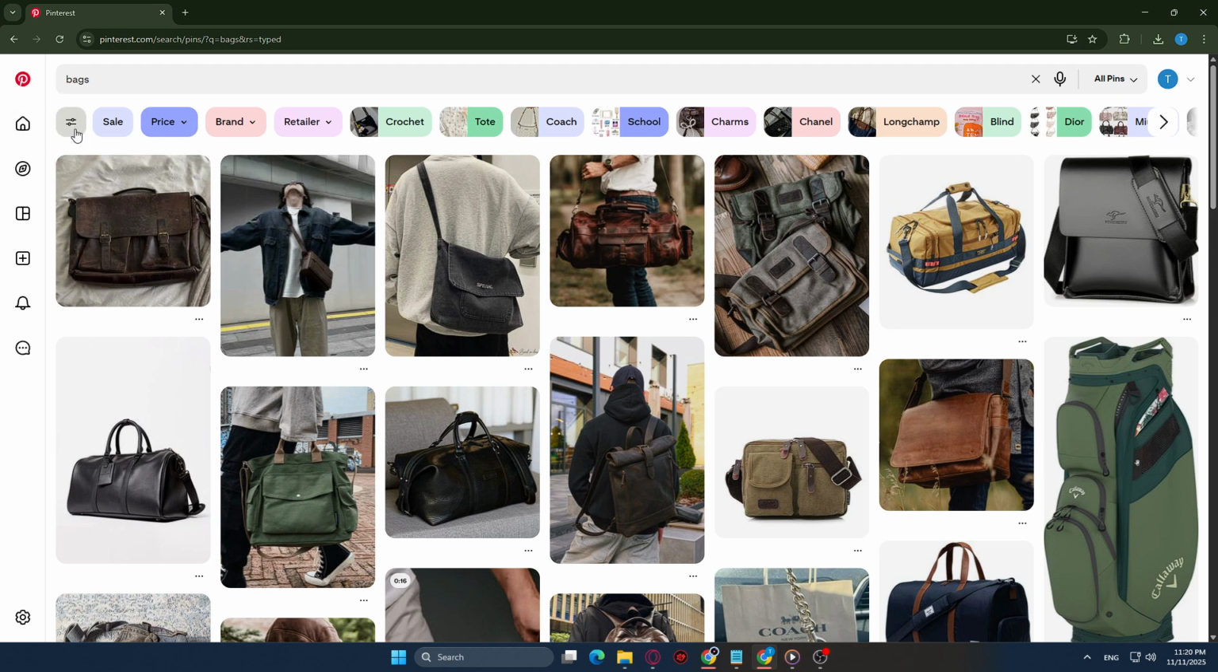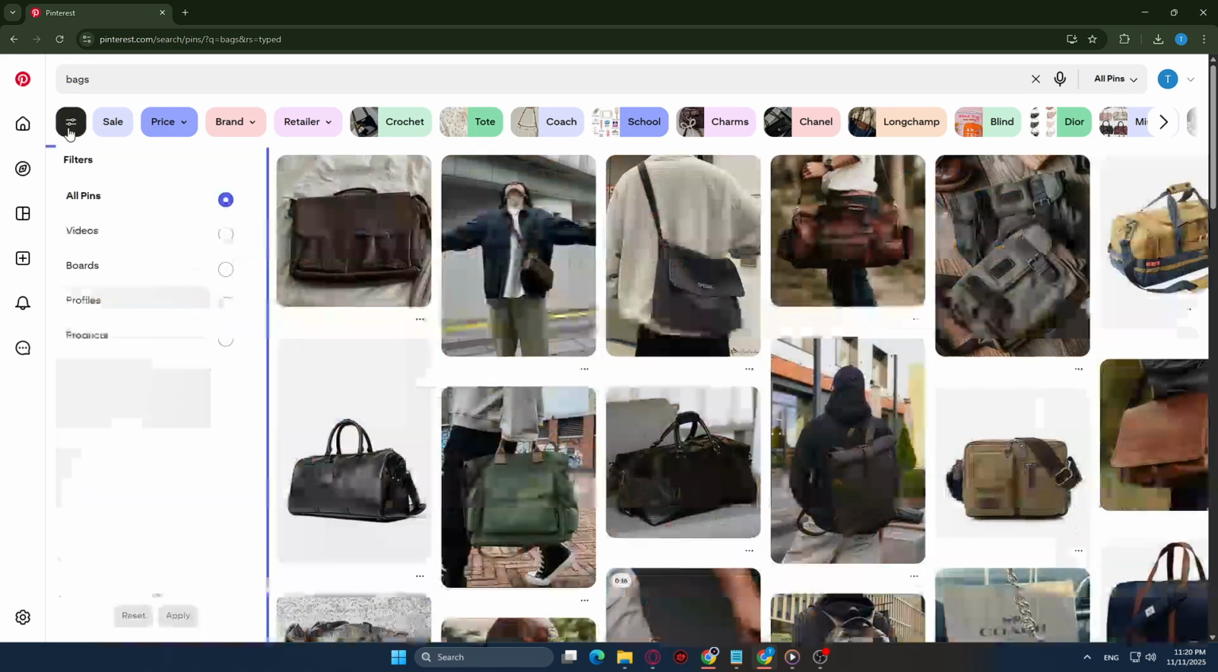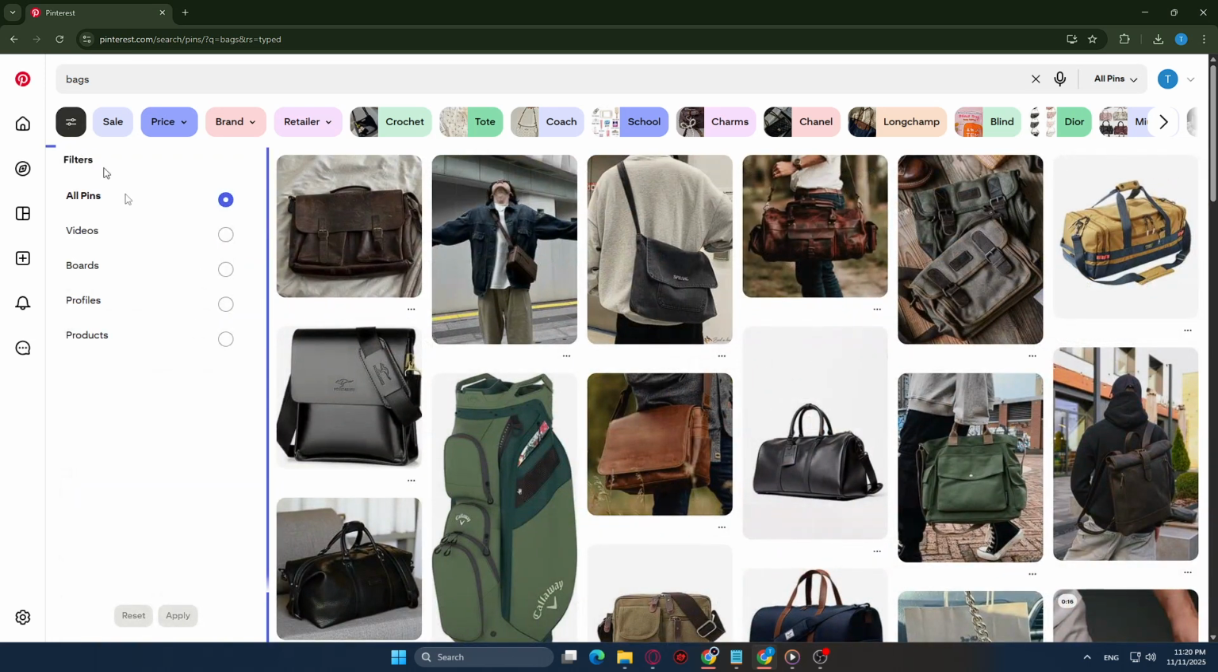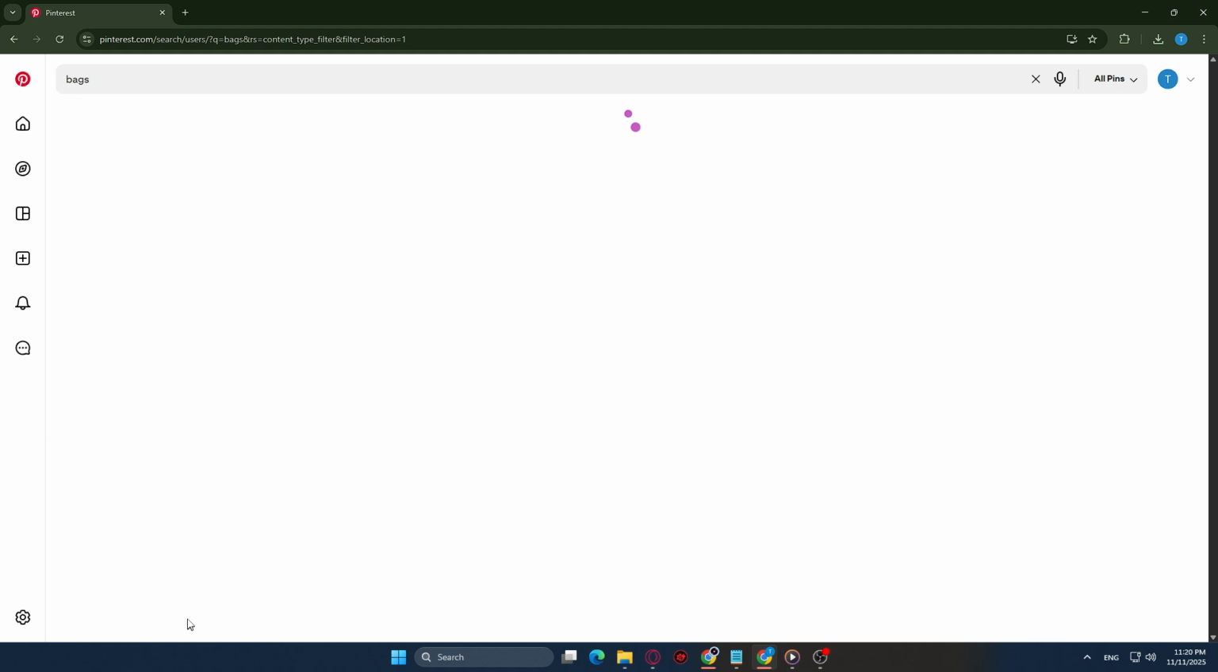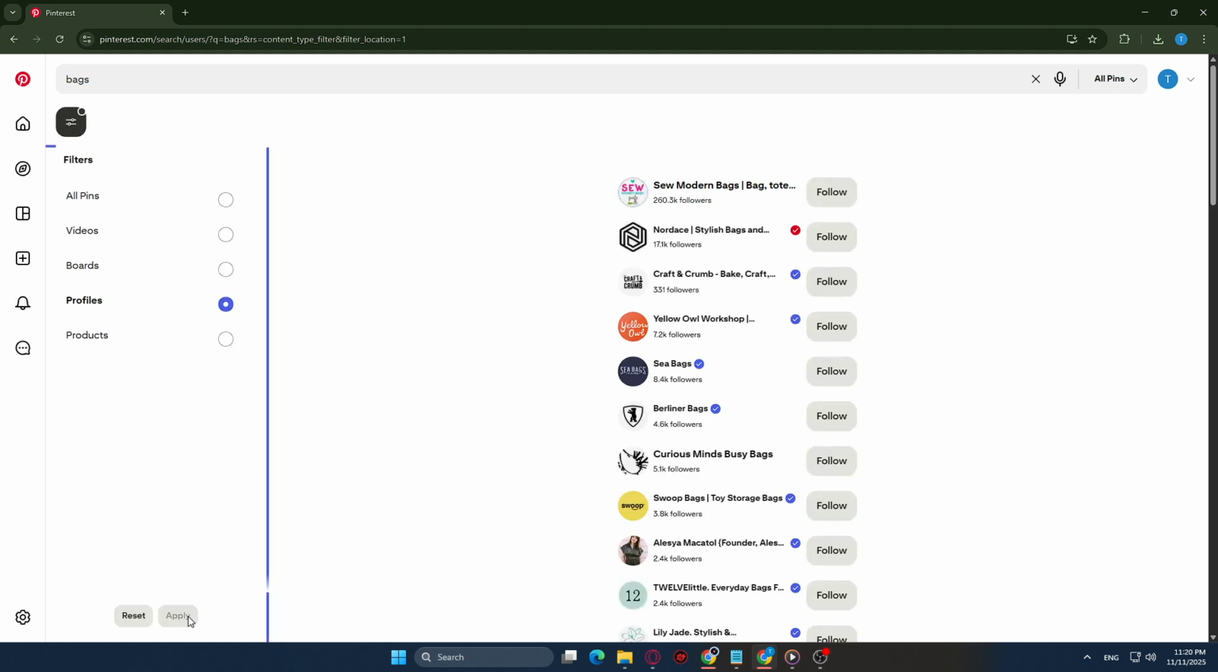A simple but effective adjustment is to select profiles. By doing this, you are honing in on specific Pinterest users who have curated content on your topic of interest. This is particularly useful if you're looking for consistent quality content or you want to explore someone's profile to discover a range of related ideas. And that's pretty much it.